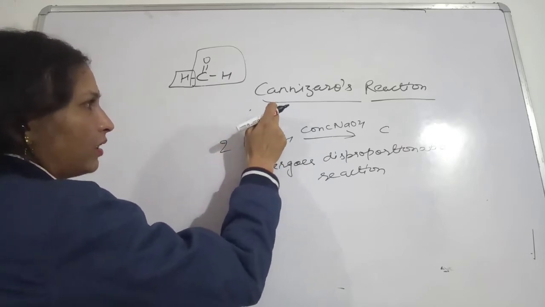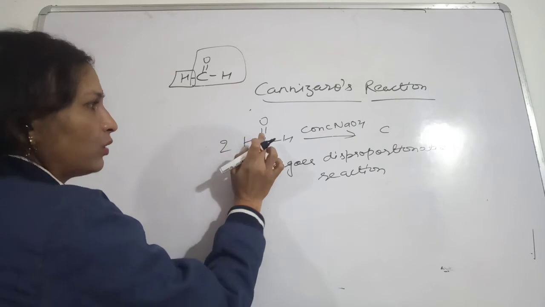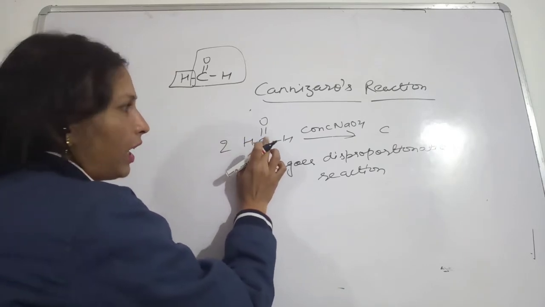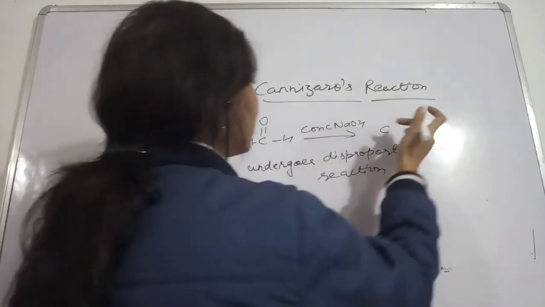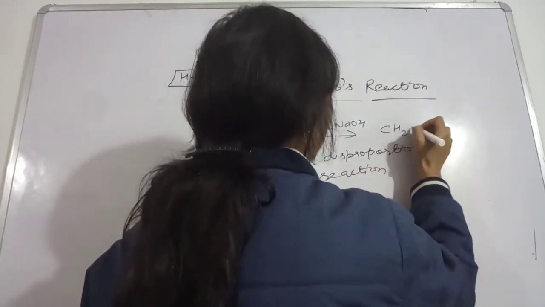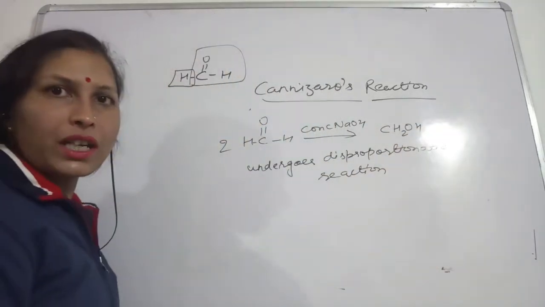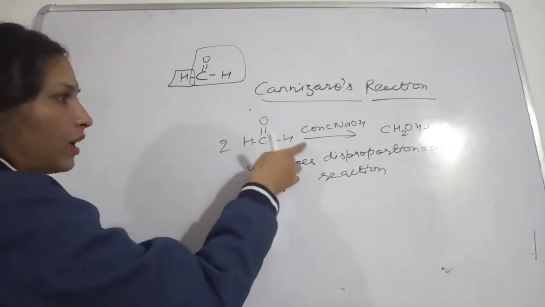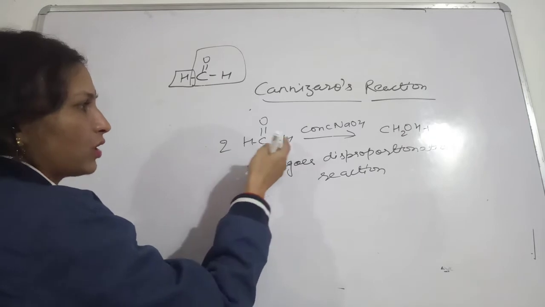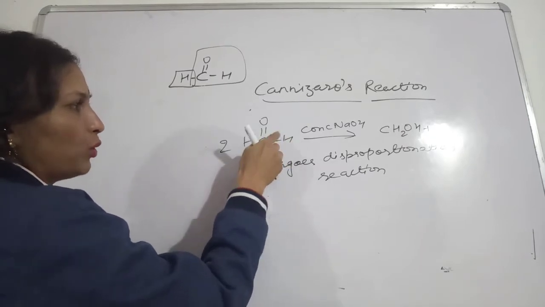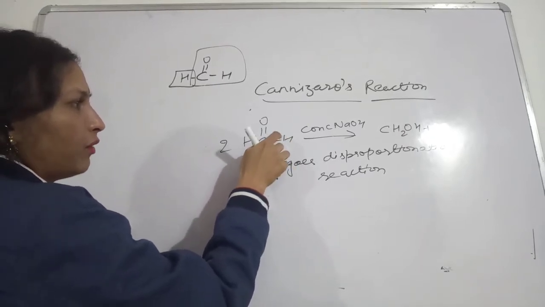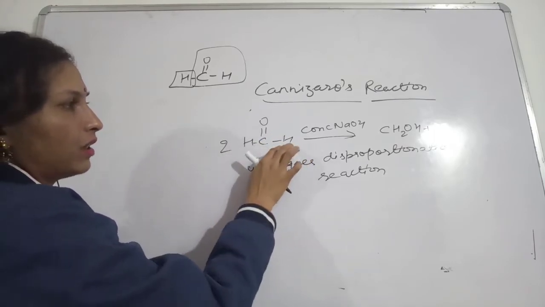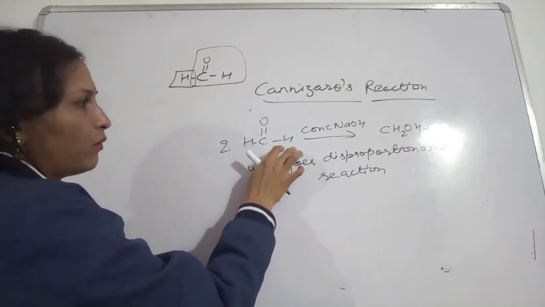So this oxygen will acquire one hydrogen, and this carbon will also take one hydrogen. In doing so, what product will we get? We get CH2OH, an alcohol. Also, oxidation of this means one more oxygen will be taken by this molecule.